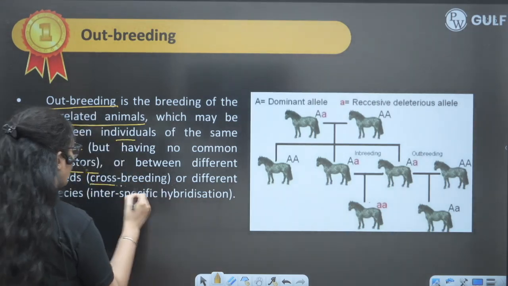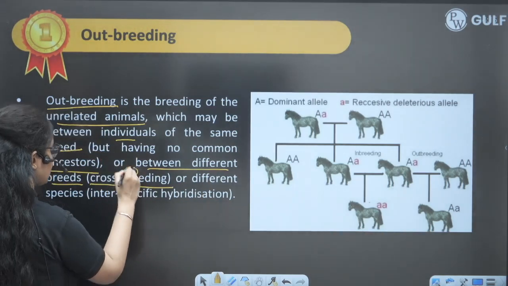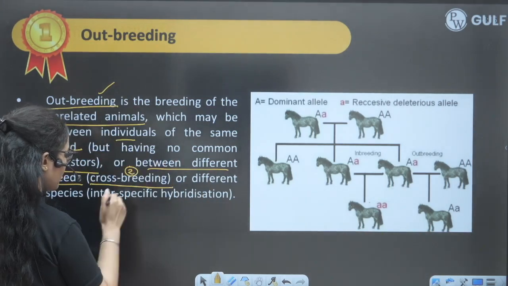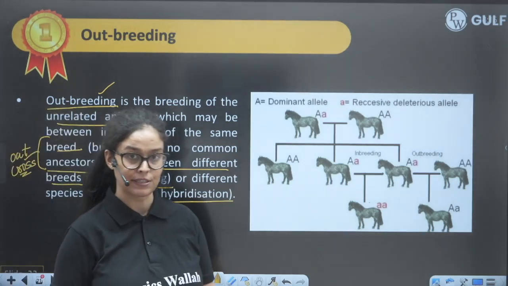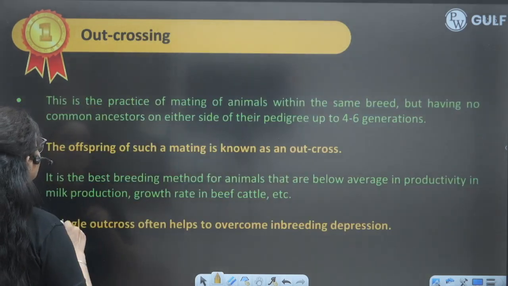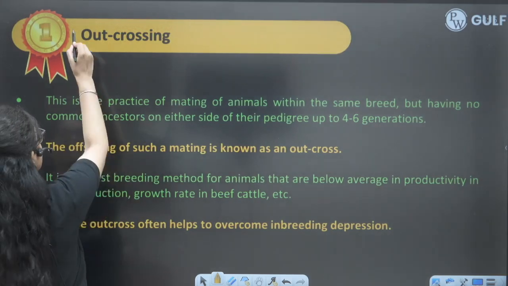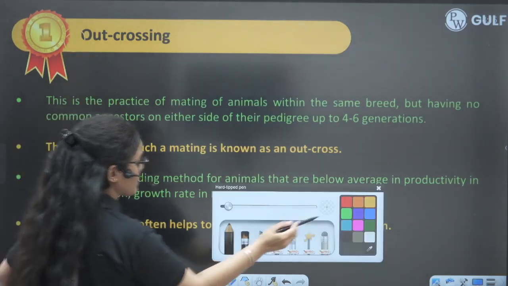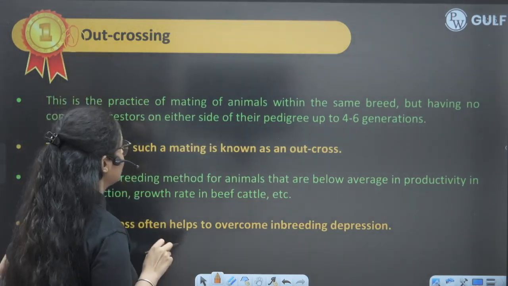Another one is crossbreeding, where we are mating 2 different breeds. This is the second part of outbreeding. And third is interspecific hybridization, in which we are using different species. So first of all, why is outcrossing done? The first type of outbreeding is outcrossing.